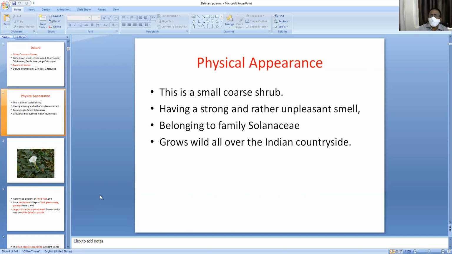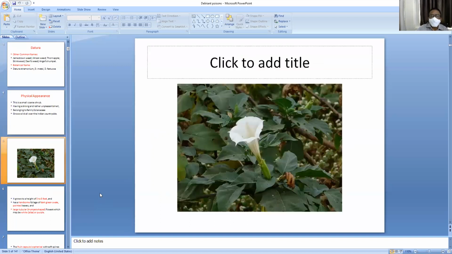This is the Datura plant. This is the trumpet-shaped flower. That's why it has got the name of angel's trumpet.